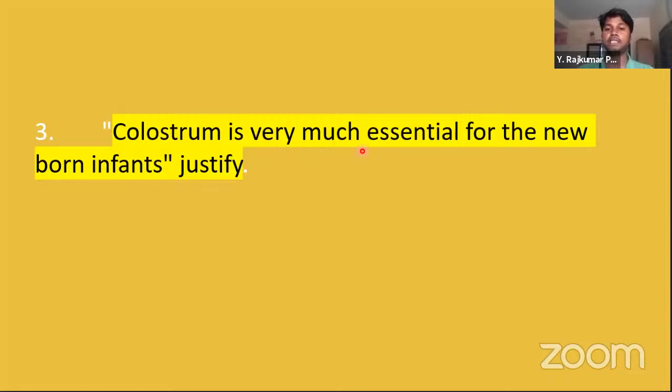Colostrum is very much essential for the newborn infants. Justify. First of all, colostrum means the early milk that is produced by the mother just after the delivery. Why is it most important?